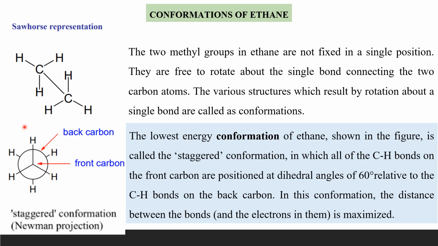Among all the possible conformations of ethane, this is the most stable one, because the CH bonds present in the front and back carbon atoms have a dihedral angle of 60 degrees. Therefore, the hydrogen atoms are away from one another. The bonded electron pairs are also a little away from one another. As a result, there is no repulsive interaction between bonded electrons and the hydrogen atoms. That's why this is the most stable conformer.